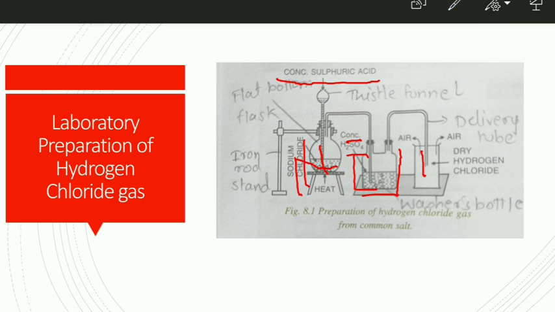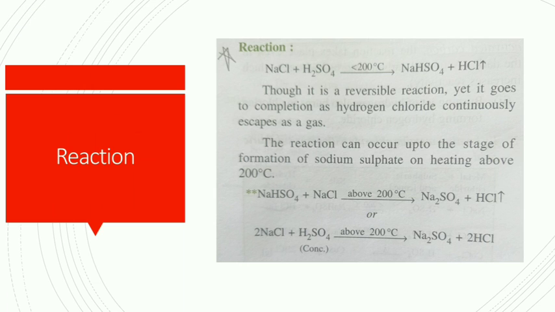Now let's see the reaction. NaCl plus H2SO4 at a temperature below 200 degrees Celsius gives NaHSO4, or sodium bisulfate, plus hydrogen chloride gas. Now if we increase the temperature above 200 degrees Celsius, sodium sulfate is formed and hydrogen chloride gas is evolved.